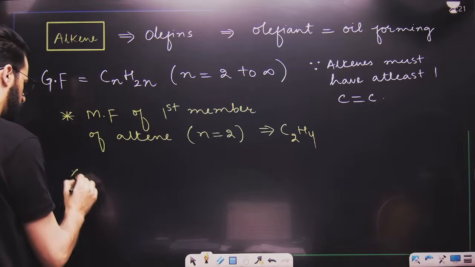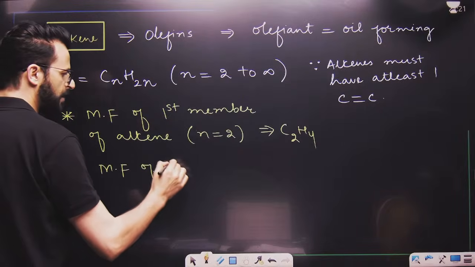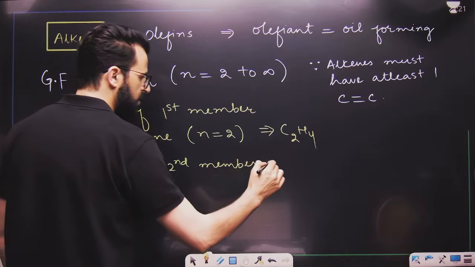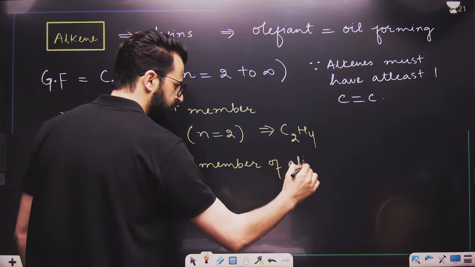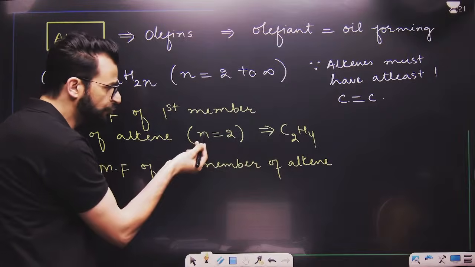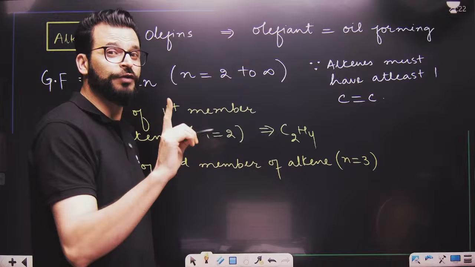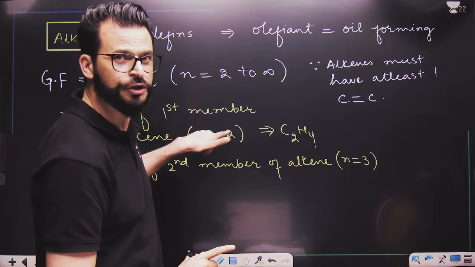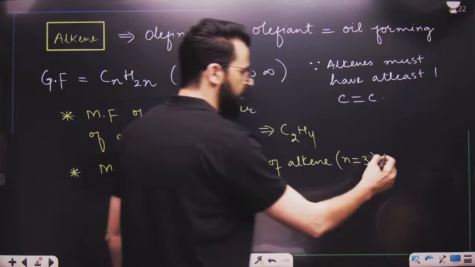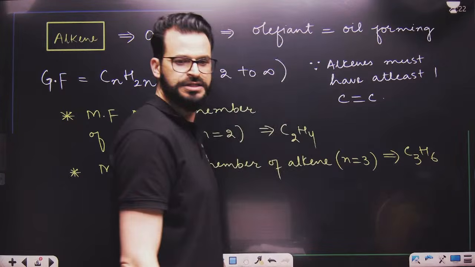Now, what is the molecular formula of the second member? Everyone, let me know in the chat quickly. For the second member of alkene, we have to put n equals 3, not n equals 2, because the first member has n equal to 2. The second member will obviously have one carbon more. So the molecular formula will be C3H6.